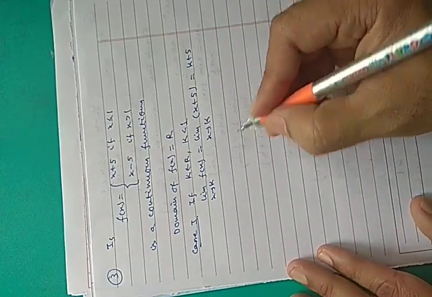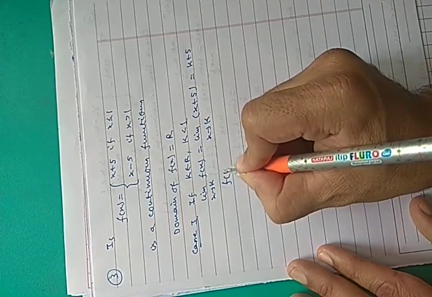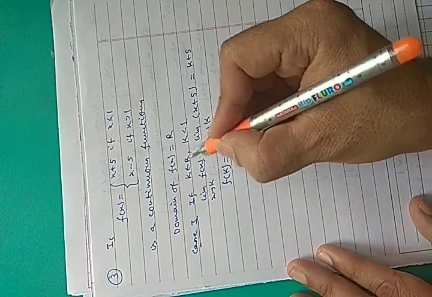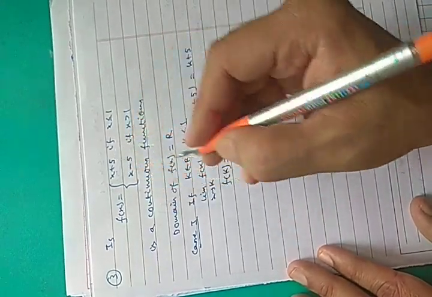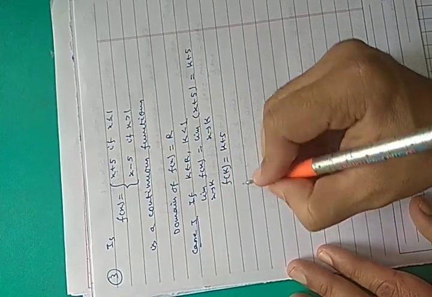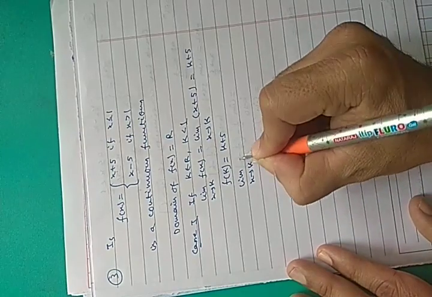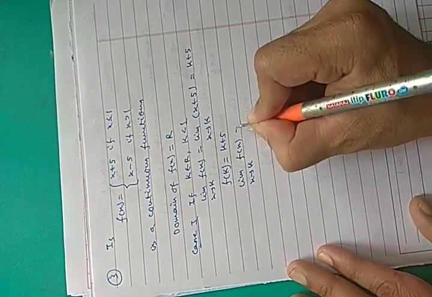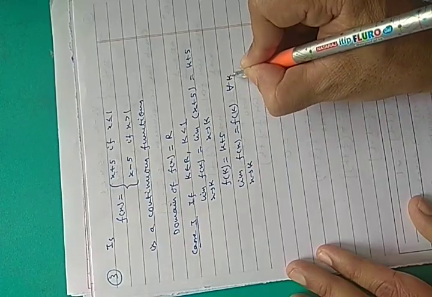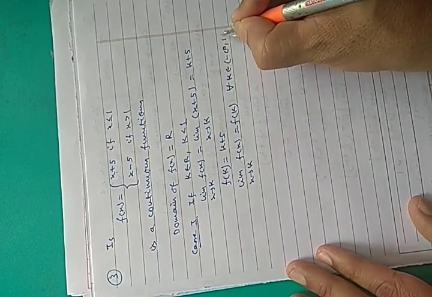Okay, and what is f(k)? When k is less than 1, f(x) is x plus 5. So it is k plus 5. So here limit x approaches to k f(x) equals f(k) for all k belongs to minus infinity to 1.